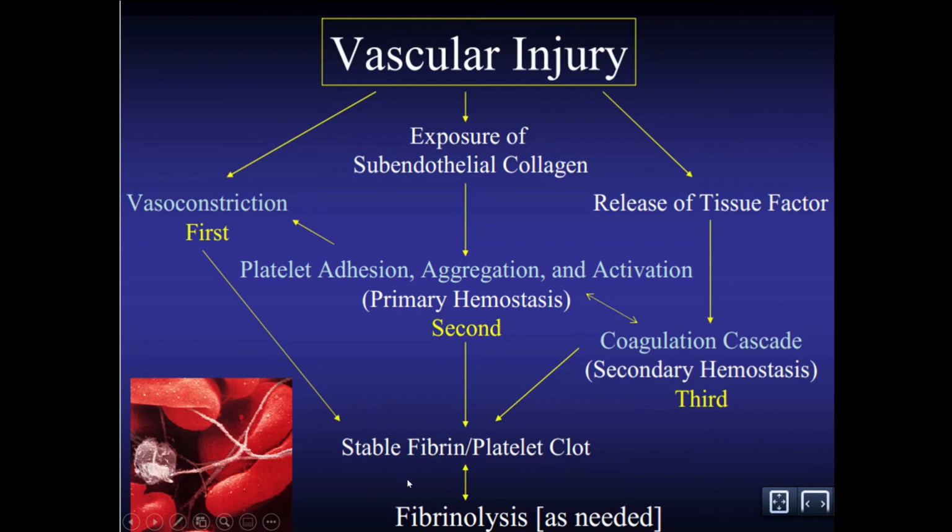And this stable fibrin clot is very important, because if the platelet plug is not very strong, we need a stable and strong clot so that the blood will not rush out of the blood vessel. So all these, vasoconstriction, platelet plug formation and coagulation, lead to stable fibrin formation.